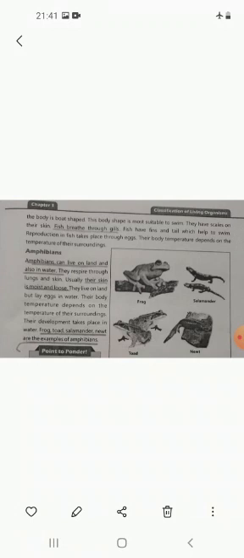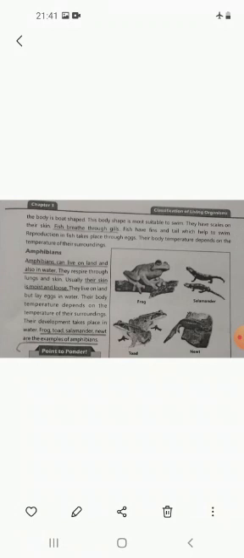You can bring the image of a frog to your mind, which has slippery skin because it is a member of the amphibians group. Their body temperature depends on the temperature of their surroundings, and their development takes place in water. Frog, toad, salamander, all these are examples of amphibians.